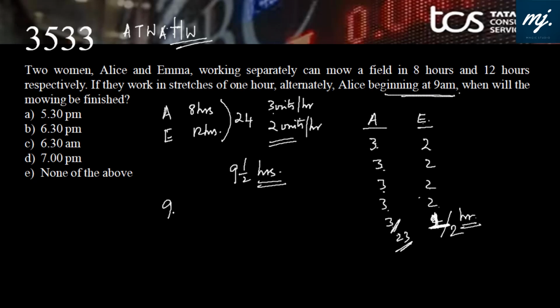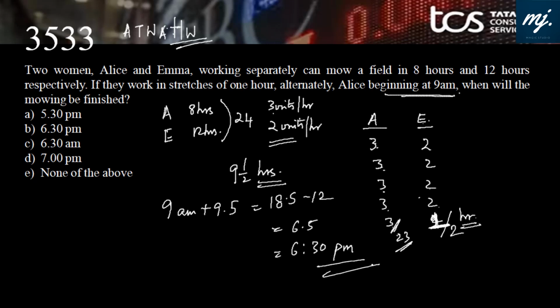Alice began at 9 am. 9 am plus 9.5 is 18.5 minus 12, 6.5. Work is completed at 6:30 pm. When will the work be finished? Work will be completed exactly at 6:30 pm. Please do not use the fraction method. It's advice: do not use the fraction method in alternative time work format. Always use the CM rule to solve these kinds of questions.